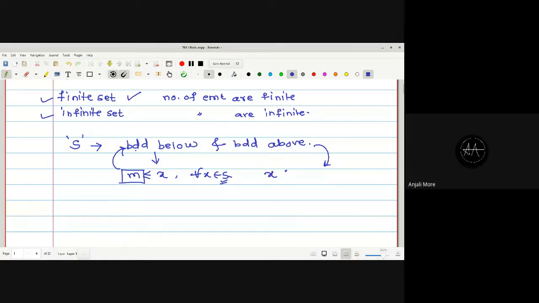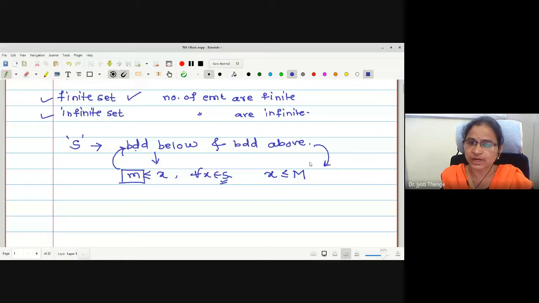x is less than or equal to K. Capital M, let me write that big. x is less than or equal to some capital M for all x in S. Then we say that the set is bounded above.